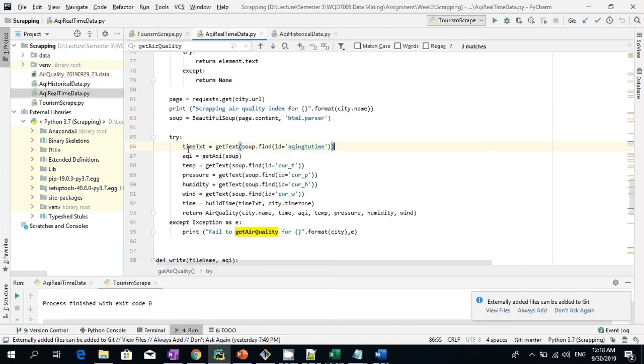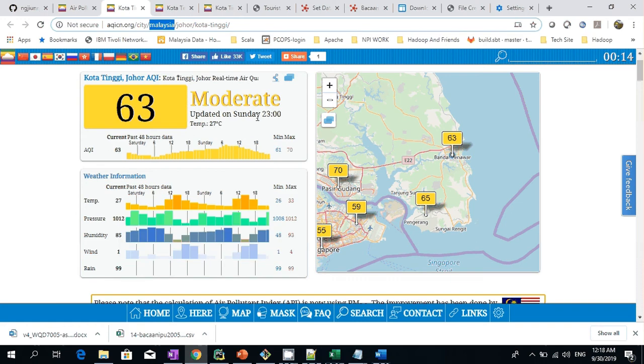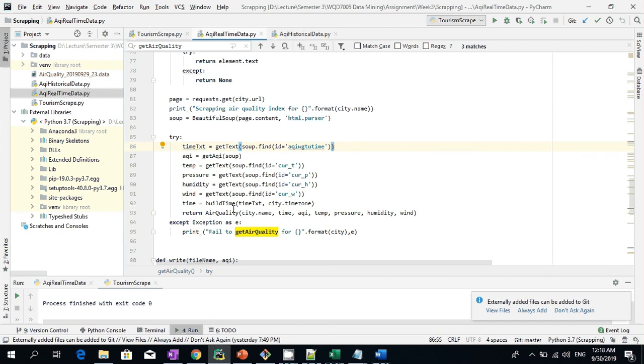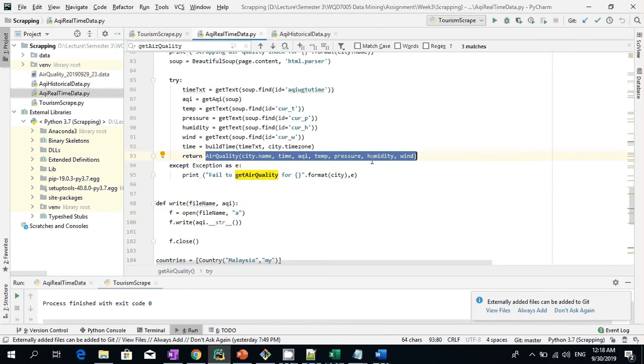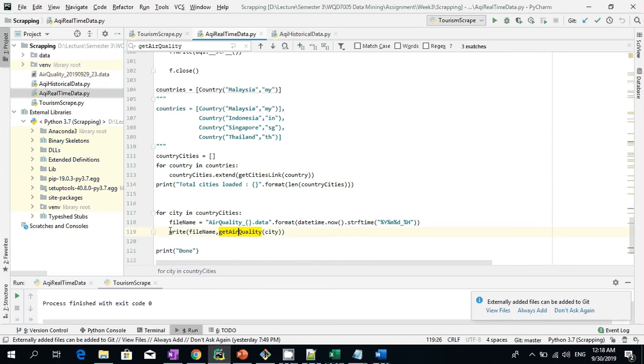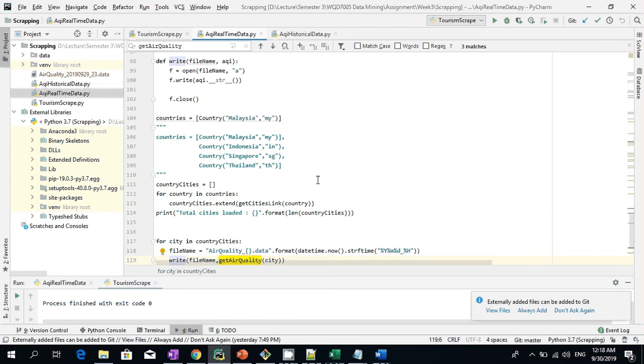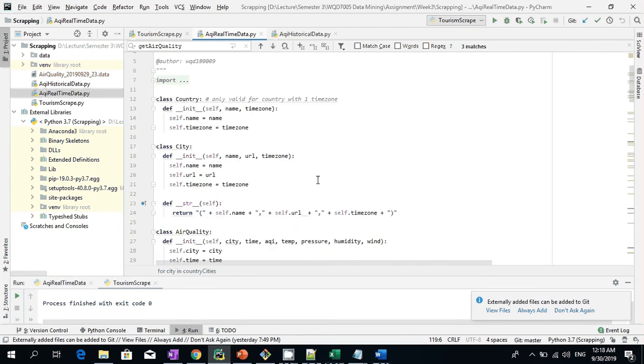So by looking at this ID, I will be able to get what is the time, what's the AQI, temperature, and so on for all the fields. So once I have all these fields available, then I return them as an air quality object. And once I have this data available, I write them into a file. Okay, and for this write, I write them into a JSON format.